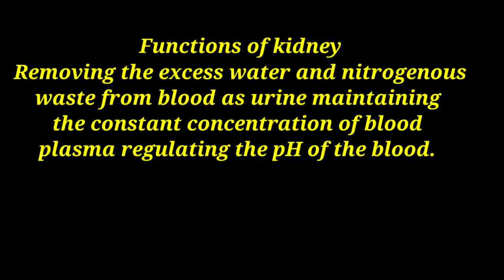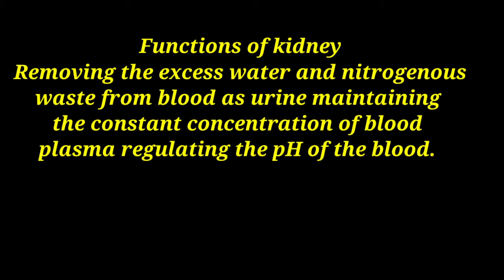Now, function of kidney. The kidney removes excess water and nitrogenous waste, urea or uric acid, from blood as urine. What is urine? Urine is the liquid waste which is thrown out or excreted from the body after all the body functions are regulated. The kidney maintains the constant concentration of blood plasma, which is also called osmoregulation, and it regulates the pH of blood.